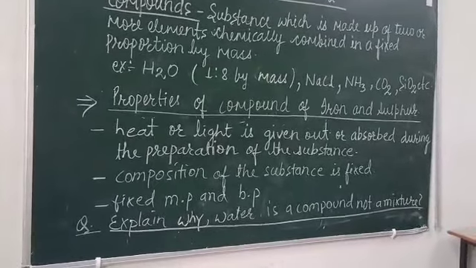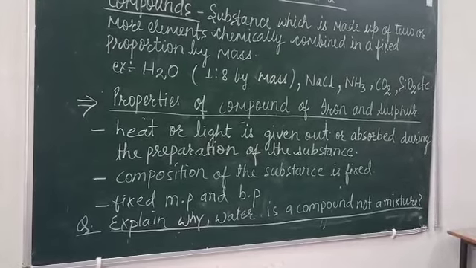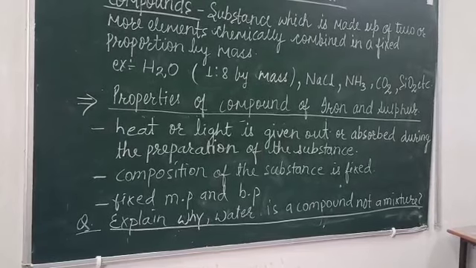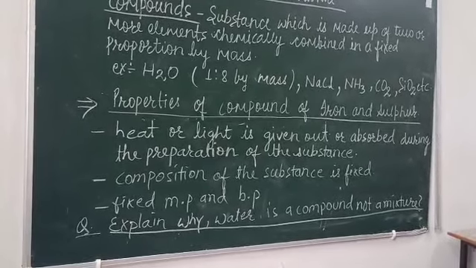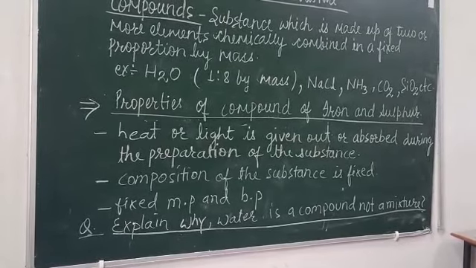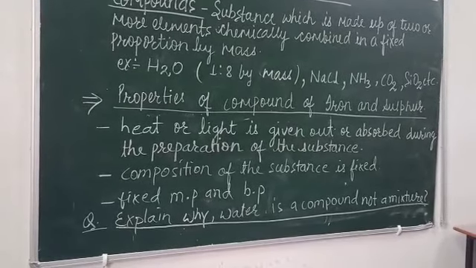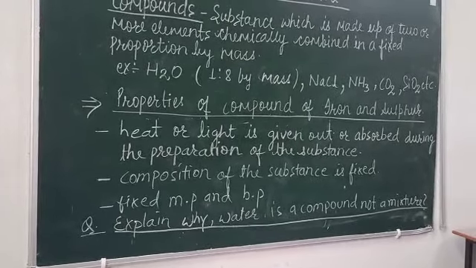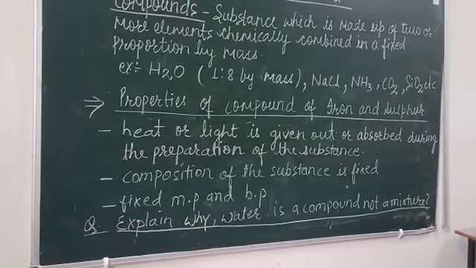Next, heat or light is given out when water is prepared, and the composition of water is fixed, that is 1:8 by mass, and the formula of water is H2O. Water has a fixed boiling point, that is 100 degrees Celsius under standard atmospheric pressure.